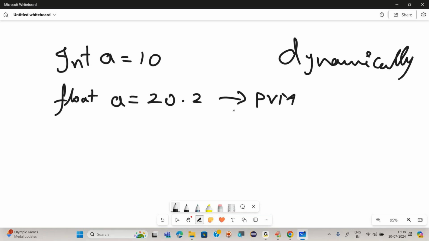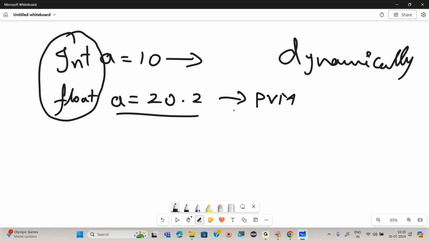That means we do not need to declare or initialize the data type while writing the variables. Who is going to take care of this? PVM, Python Virtual Machine. Python Virtual Machine can do everything. While executing, by reading this particular data, it knows that 10 belongs to integer class, and every data type in Python is one of the classes.